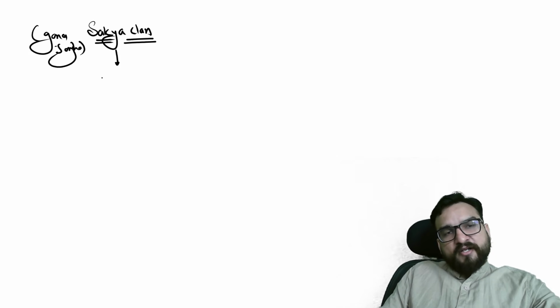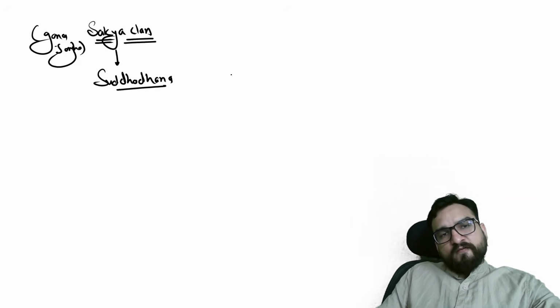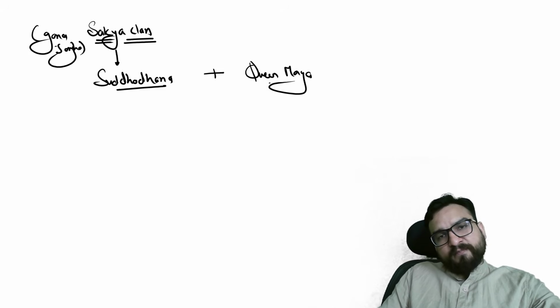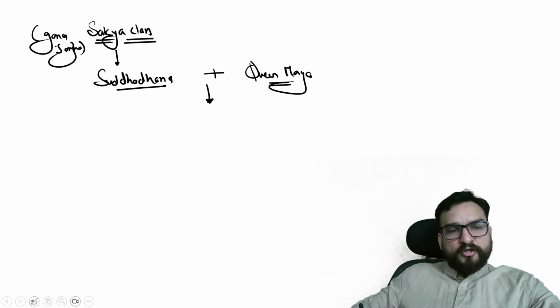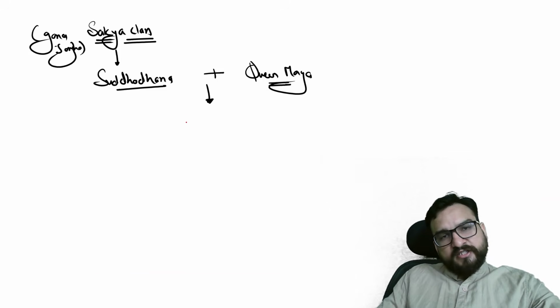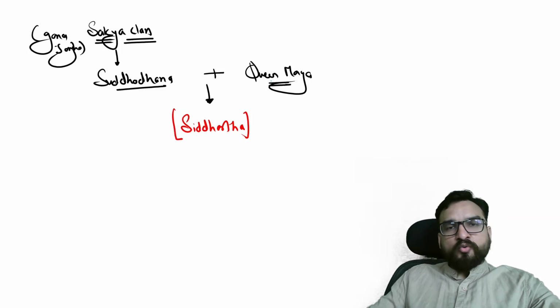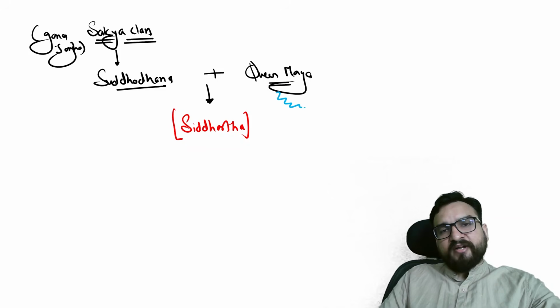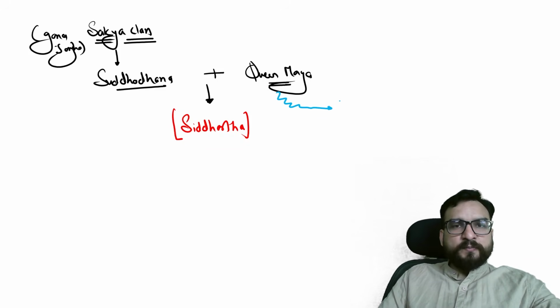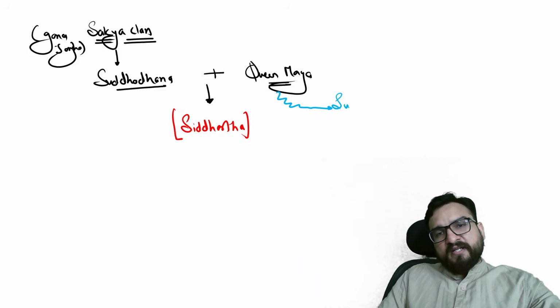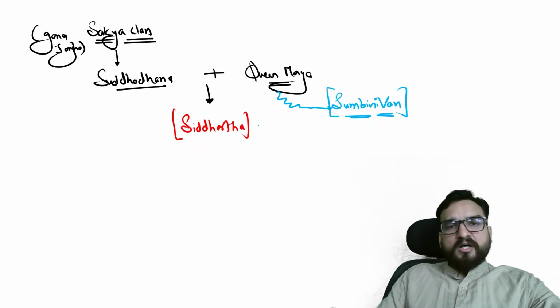All right. And over here you will be finding the king's name is, you all must be knowing, Suddhodana. And you will be finding Suddhodana was married to Queen Maya. Queen Maya. And after a long wait, they are going to have Siddharth. Siddharth. Right. Now it is said that Queen Maya gave birth to Siddhartha while traveling to her parents' place, right? Her home, right? And in between, she was staying in the Lumbini one, and there Siddhartha was born, guys.